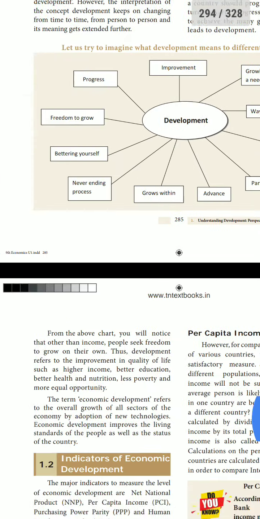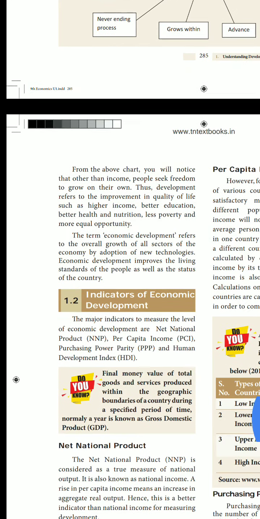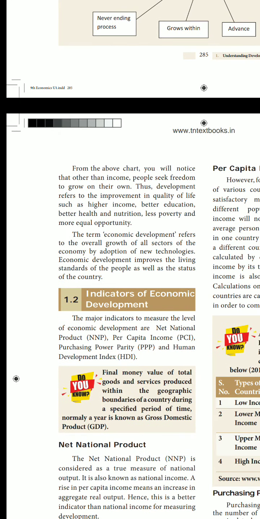So, next one, from the above chart, you will notice that other than income, people seek freedom to grow on their own. Thus, development refers to the improvement in quality of life, such as higher income, better education, better health and nutrition, less poverty and more equal opportunity also.